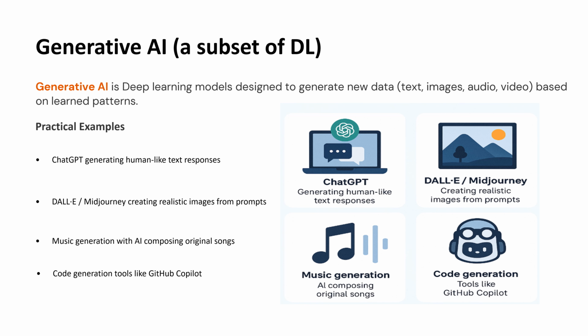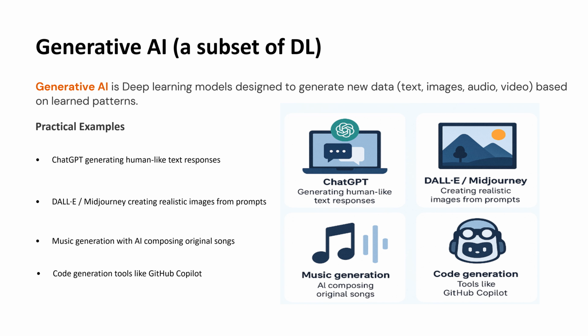Generative AI is a branch of deep learning focused on creating new content. These models learn patterns from massive datasets, then generate entirely new data, including text, images, audio, and even video that resembles what they have learned.